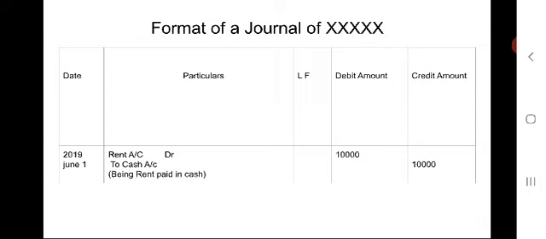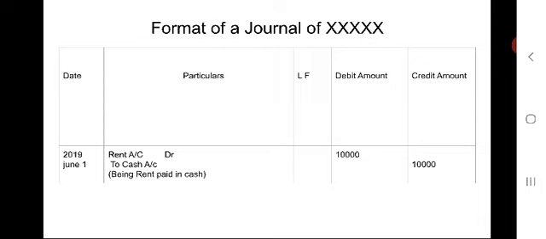When it comes to the particulars column, "rent account debit to cash account" is written. After you, some other new bookkeeper has come. You should be able to understand this entry. So why is this rent account debited? Why has this cash account been credited?